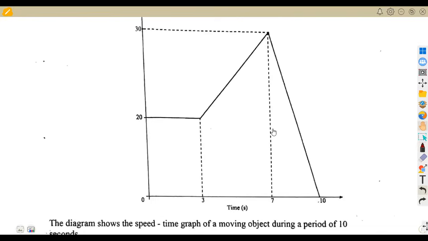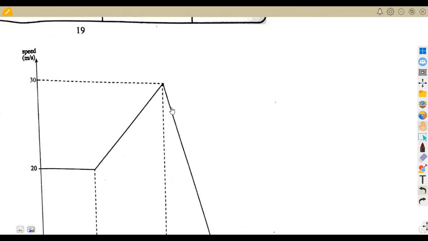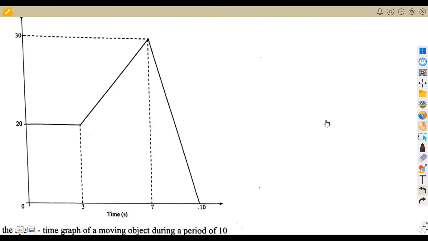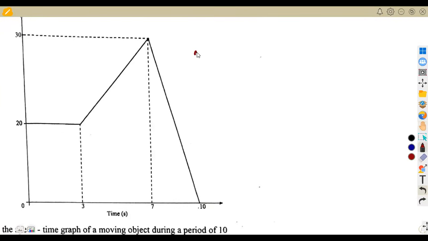Remember that acceleration is the change in velocity over the change in time. Or you can use points if you want, just like gradient. This is x, which is t, which is 3, and here it's 20. So you can use the point (3,20), and here it's 7, here it's 30. So it's 7 versus 30.